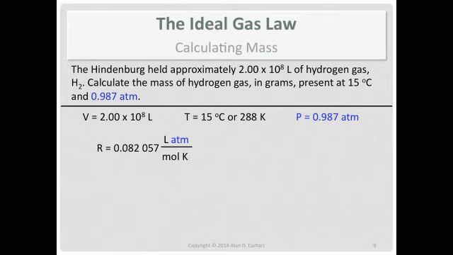Now, maybe we're in trouble. Go back and look at the problem. It says calculate the mass. What we don't know is how many moles of gas we have. Now, up until this point, we didn't care about the identity of the ideal gas because it didn't play a role in the calculations. If we treat all the gases as ideal, who cares if it's hydrogen or helium or nitrogen or oxygen? Well, in this case, we do care.